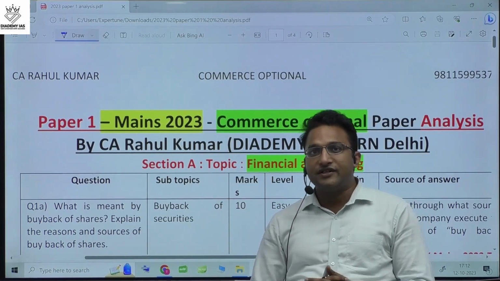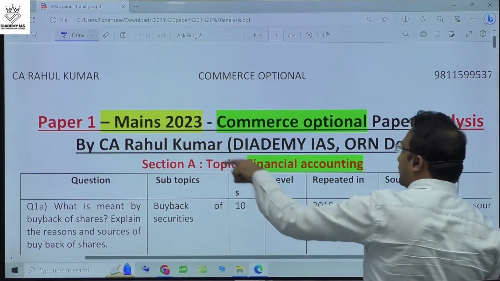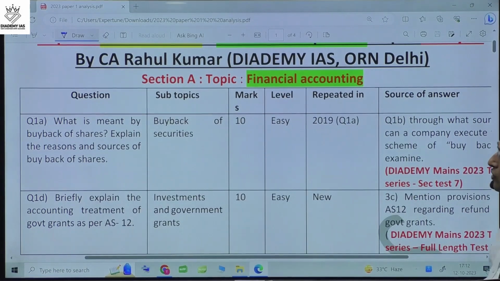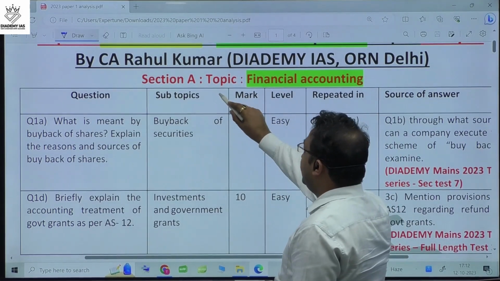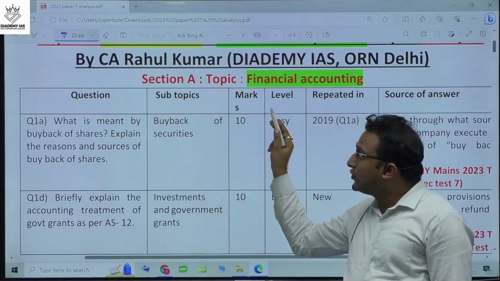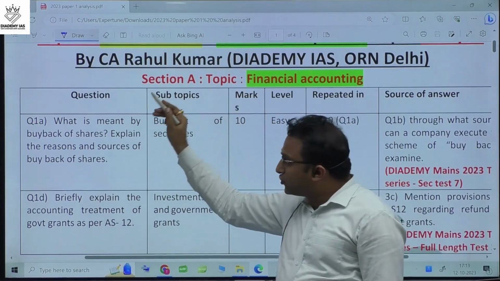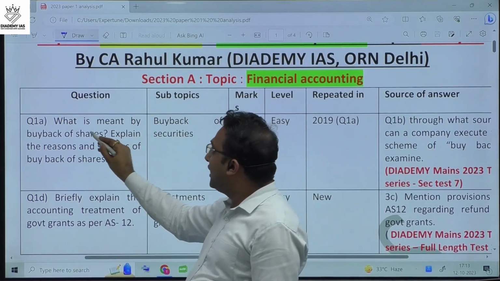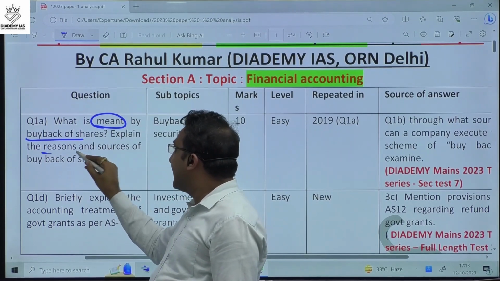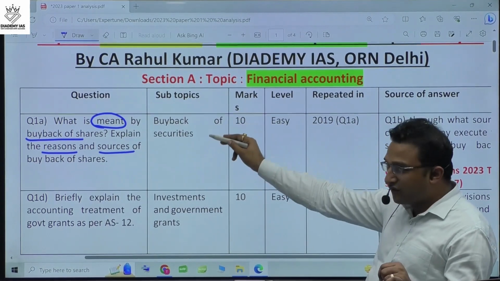So let's start. We are discussing the Paper 1 of mains 2023 commerce optional. Starting from the first section, I have divided the questions subject wise. Financial accounting is part of Section A. In this case, the first question is: what is meant by buyback of shares, and what are the reasons as well as the sources of buyback. This question is from the topic of buyback of securities.